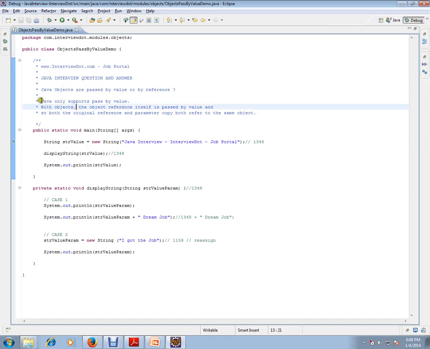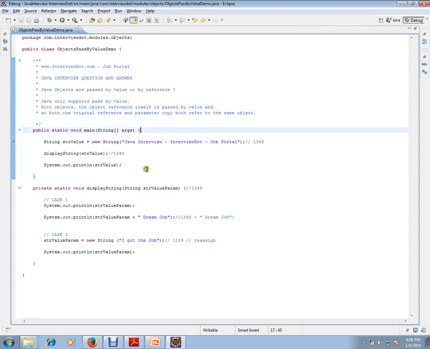Please remember, Java only supports pass by value. That means you always pass a copy to the method. Passed by value. With objects, the object reference itself is passed by value, and so both the original reference and parameter copy both refer to the same object.